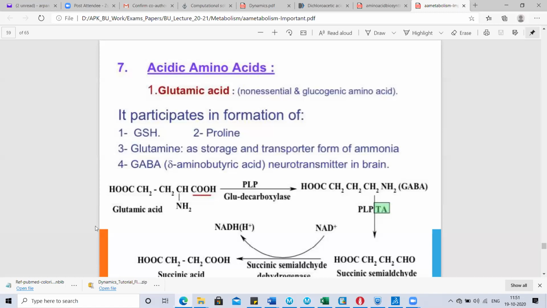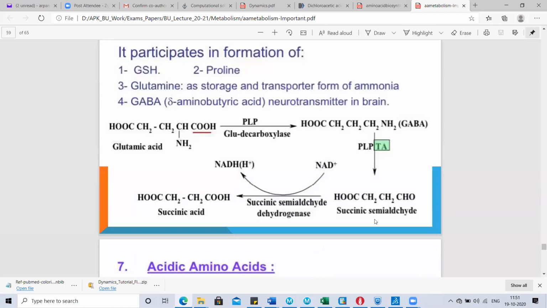Glutamic acid, upon decarboxylation in the presence of the enzyme glutamate decarboxylase, gets converted into GABA. So what is the difference between GABA and glutamic acid? Just the removal of CO2. There occurs removal of CO2 and it forms COOH, CH2, NH2, gamma aminobutyric acid. And this GABA, upon a transamination reaction, gets converted into succinic semialdehyde.